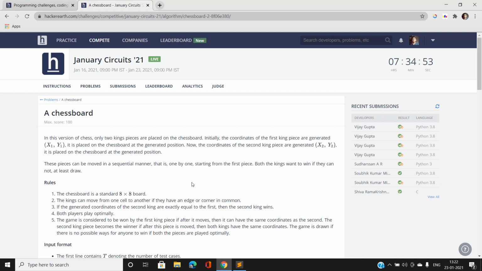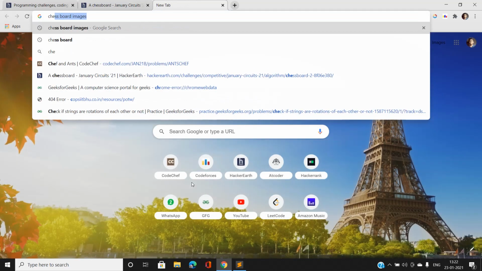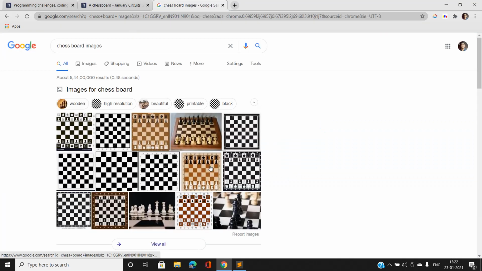If the first king will win, we have to print first, or if the first king will make the match a draw, we have to print draw, or if the first king will lose, we have to print second in this case, followed by a new line. Now let us understand this question with some images.